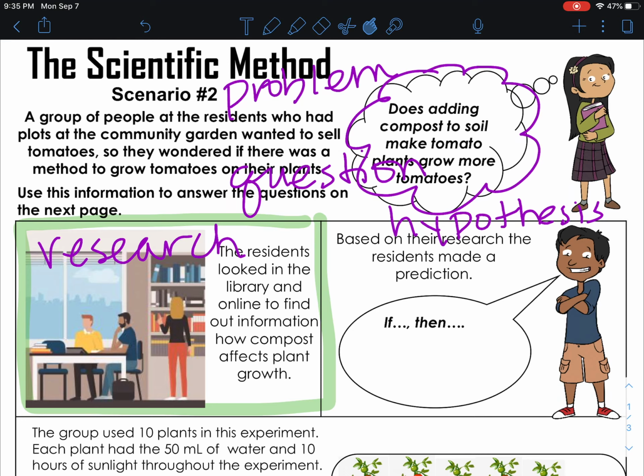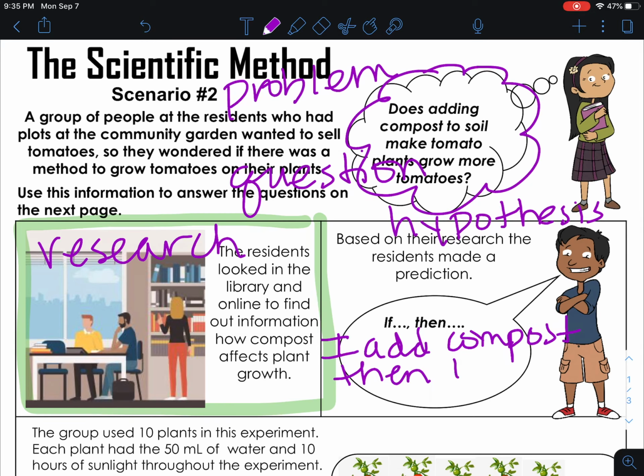So we are going to write an if, then, because hypothesis. So if I add compost, then there will be more tomatoes.